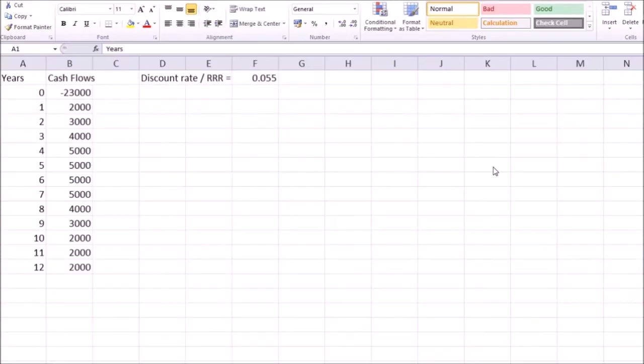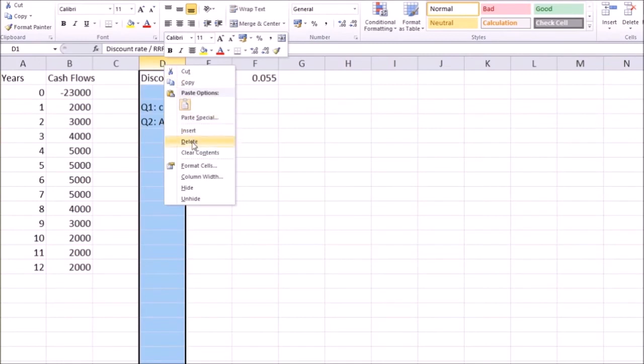Here's our example. Let's say we have a project lasting for 12 years, and the cash flows start with a negative cash flow of 23,000, the original costs, and some future cash flows starting from 2,000 all the way up to 5,000 and then down to 2,000 by year 12. The discount rate, or let's say the required rate of return for this project with the given level of risk, is 5.5%. I have a couple of questions here. First, I have to calculate the profitability index, and secondly, decide whether we accept or reject the project.